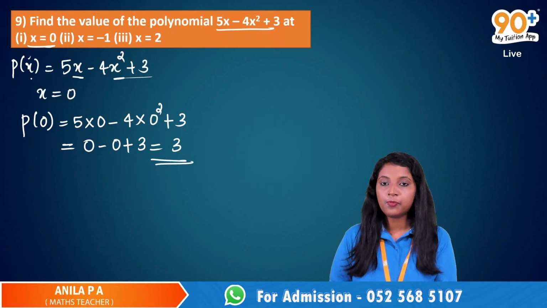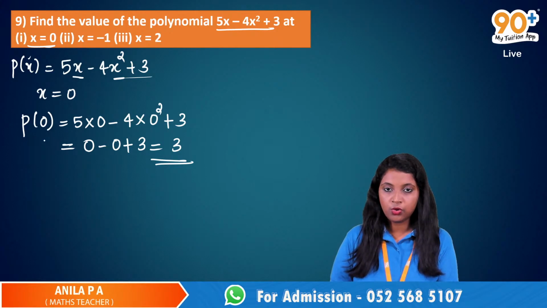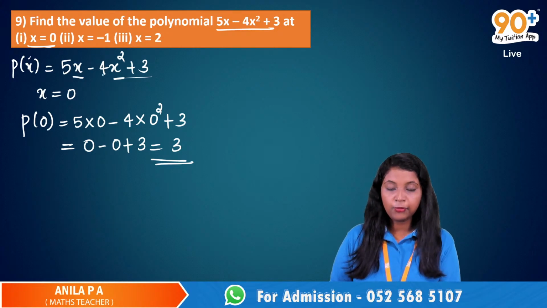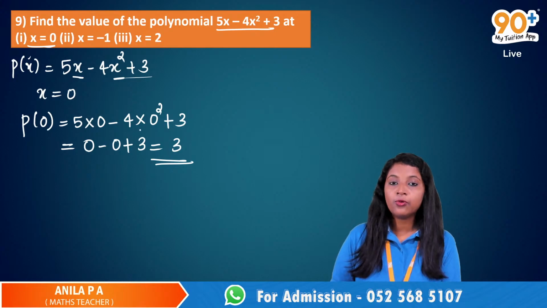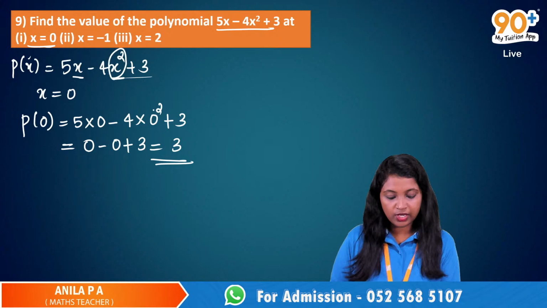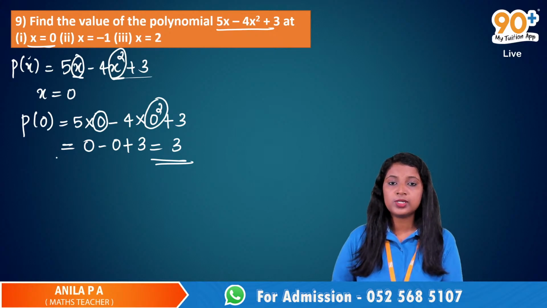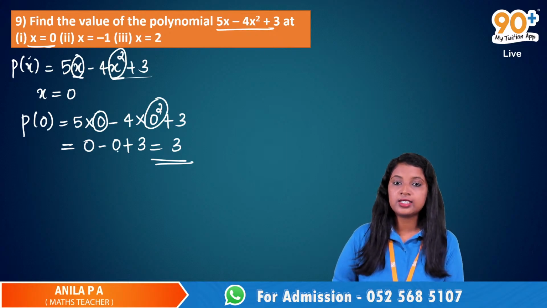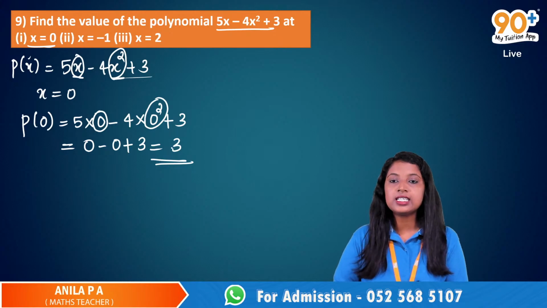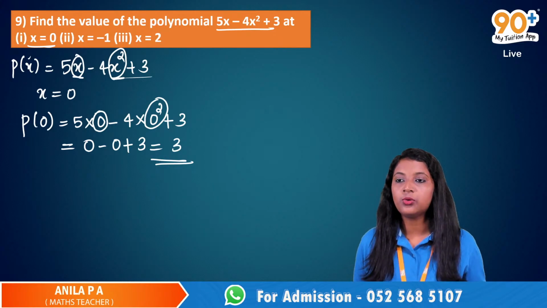We get, instead of p of x, we have p of 0. Then 5 into x becomes 5 into 0. Then 4 into x square becomes 4 into 0 square, plus 3. Here it was x square, so we replaced it with 0 square. Here it was x and we replaced it with 0. So 5 into 0 is 0. Then 4 into 0 square is 0, plus 3. So the answer is 3. Is it okay now?